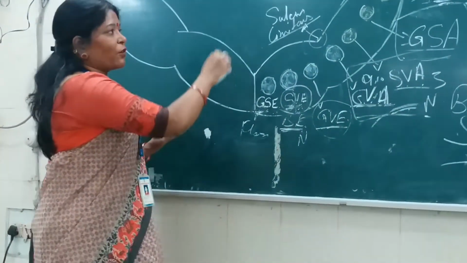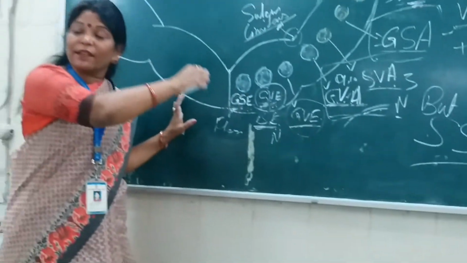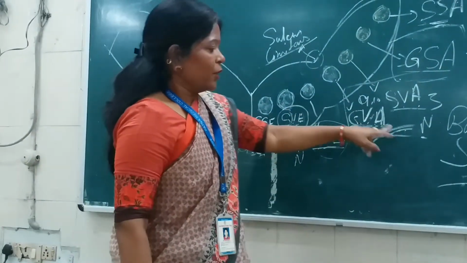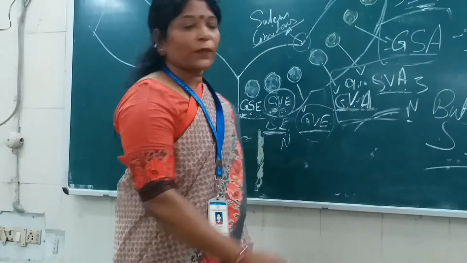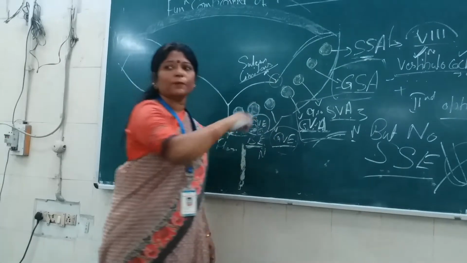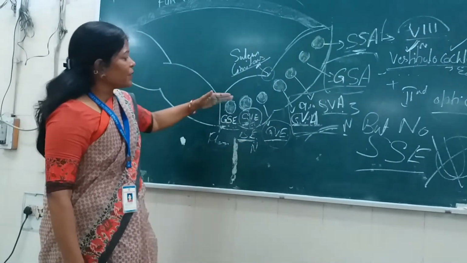The nuclei of the sensory aspect of these cranial nerves are the second order nuclei situated in the brainstem, like the nucleus tractus solitarius and all the sensory nuclei, such as the vestibulocochlear. All these nuclei are the second order neurons.